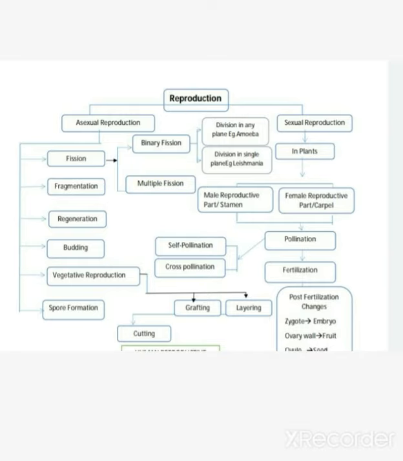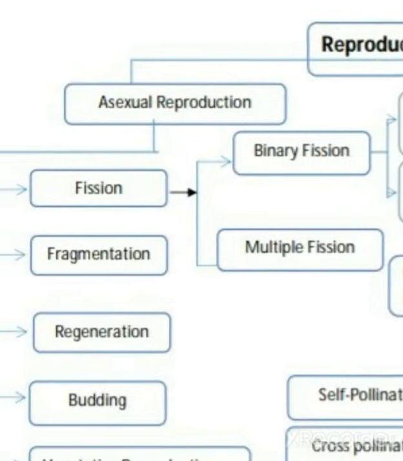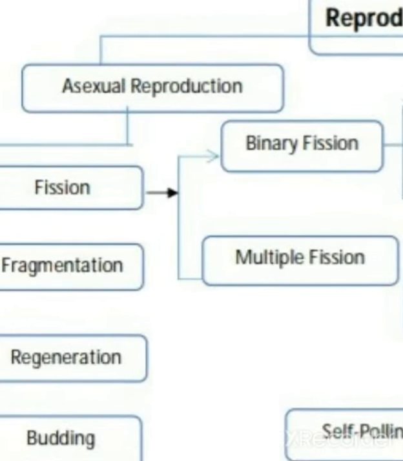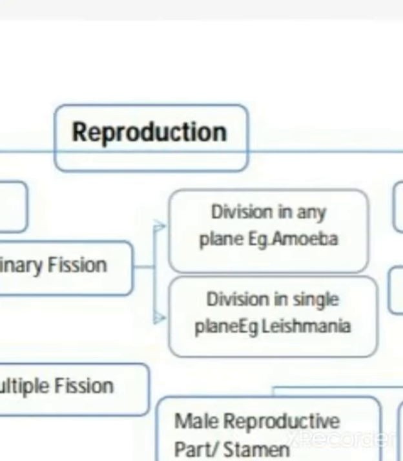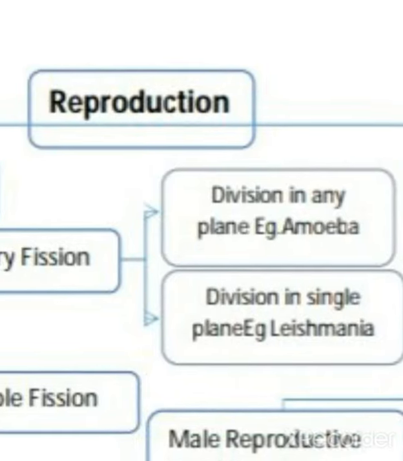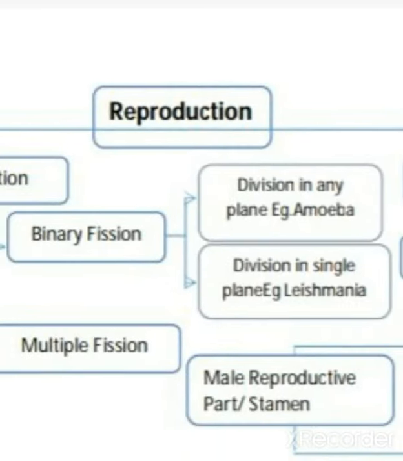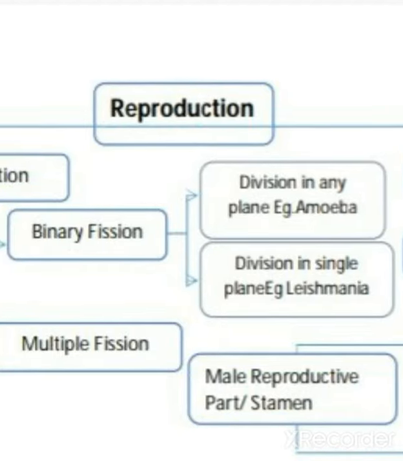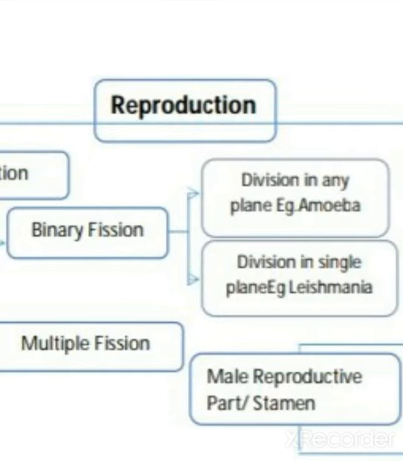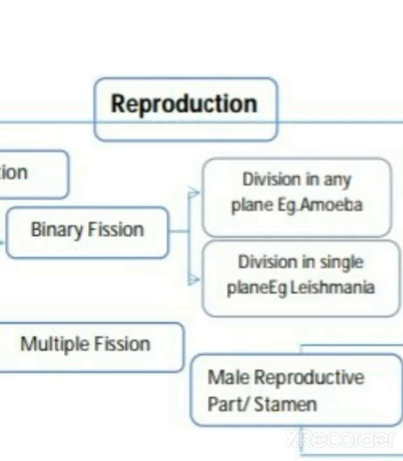So the asexual reproduction can be classified into various categories that we studied one by one. That is fission. Fission is of two types, that is binary fission and multiple fission. Okay children, when you see binary fission in the case of amoeba, it can divide in any plane, means it can divide right to left or left to right or in any direction, into two small amoeba.